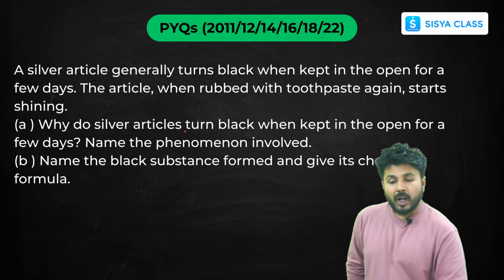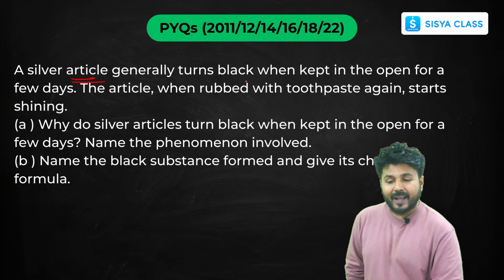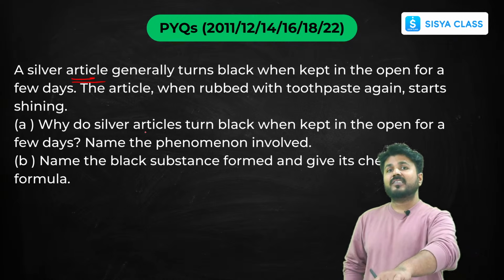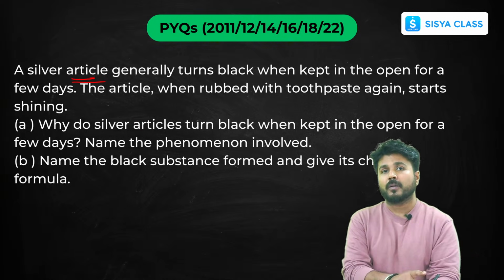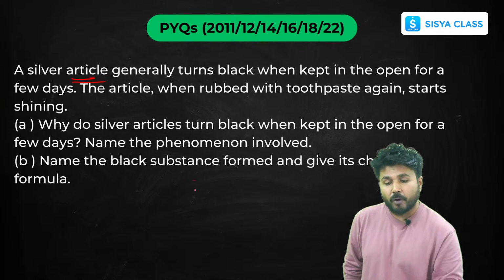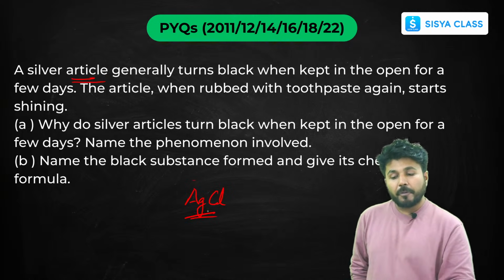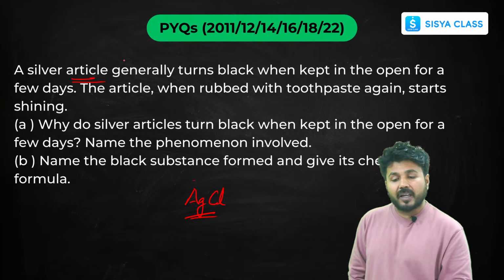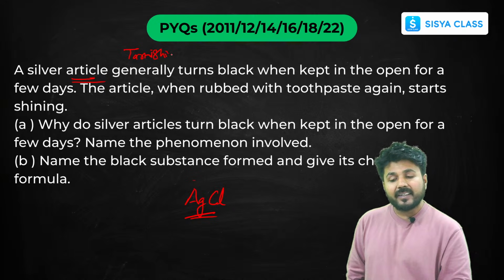Now, a silver article turns black when kept in the open for a few days. Why? We have just discussed the same question in another form a few slides before. If you keep it in the open, it turns black because of the tarnishing of silver. Now, why does it get tarnished?